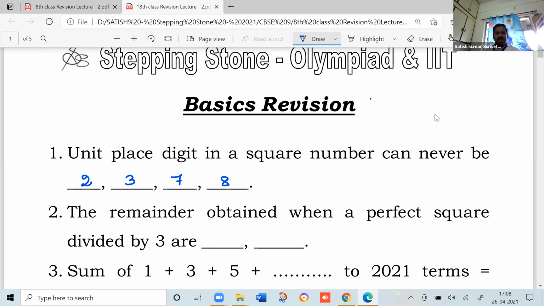So what remainders will be obtained when a perfect square is divided by 3? What's the answer? You can take an example and verify, and then you can get the answer very easily.